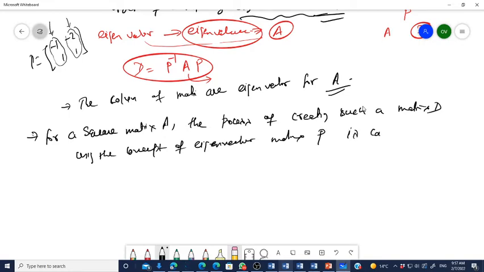It is called diagonalization. We can say the diagonalization of A matrix. We can simply say that. Yes or no?